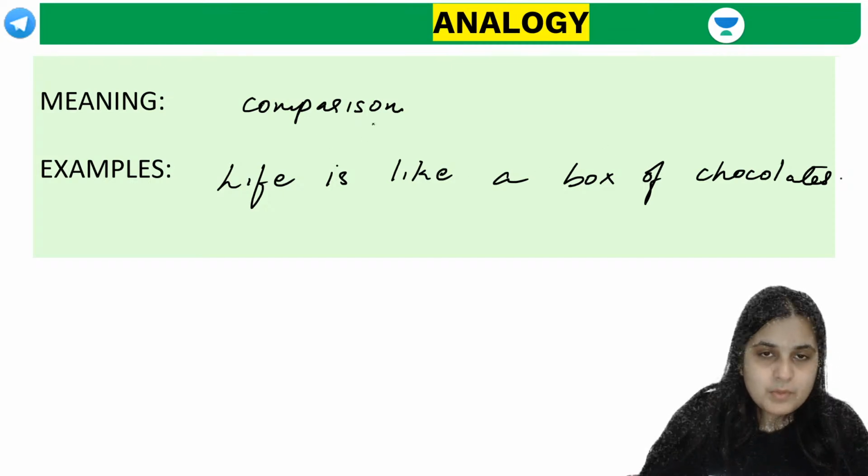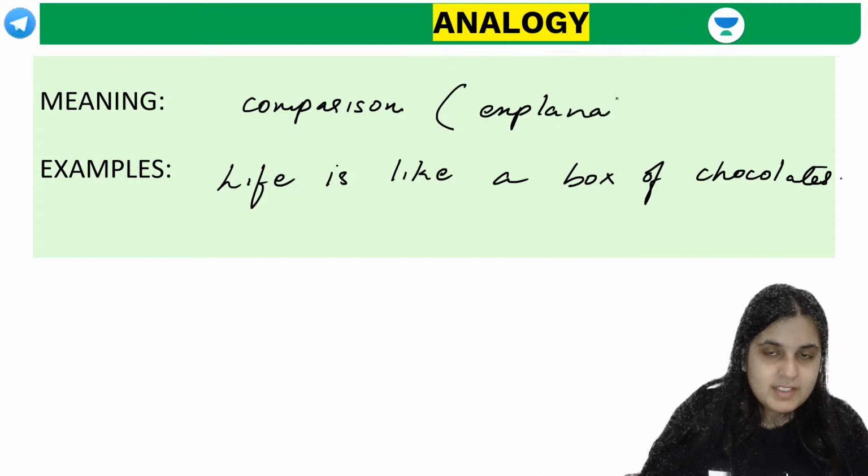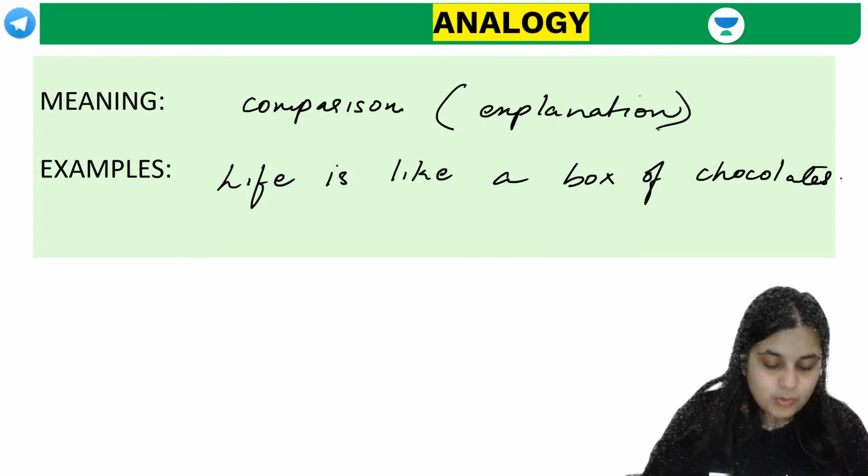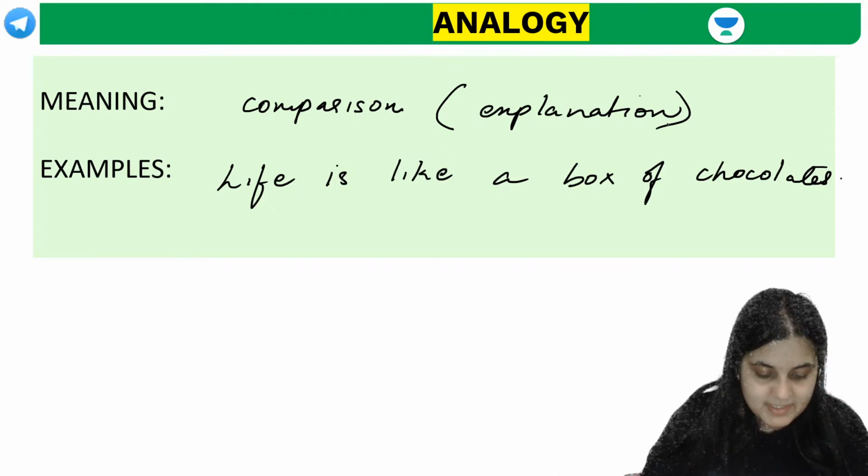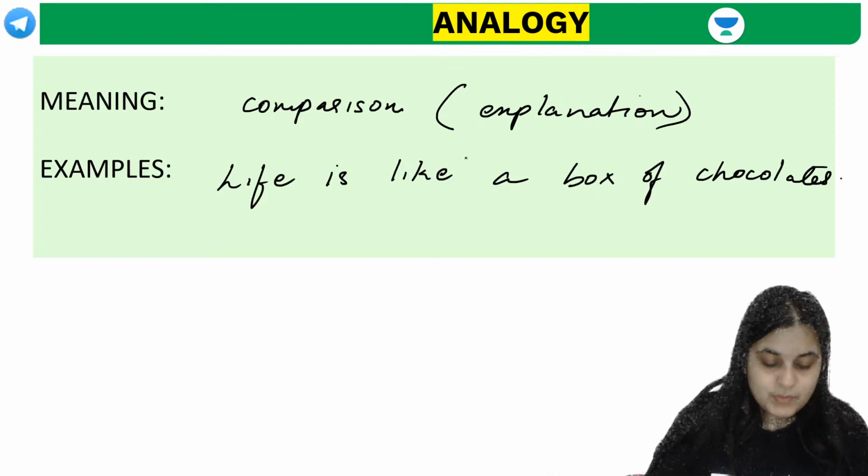See, why do you use analogy? It's basically to make an explanation. When you are explaining something by comparing it with something else, then it's basically an analogy. See, I'll give you an example.